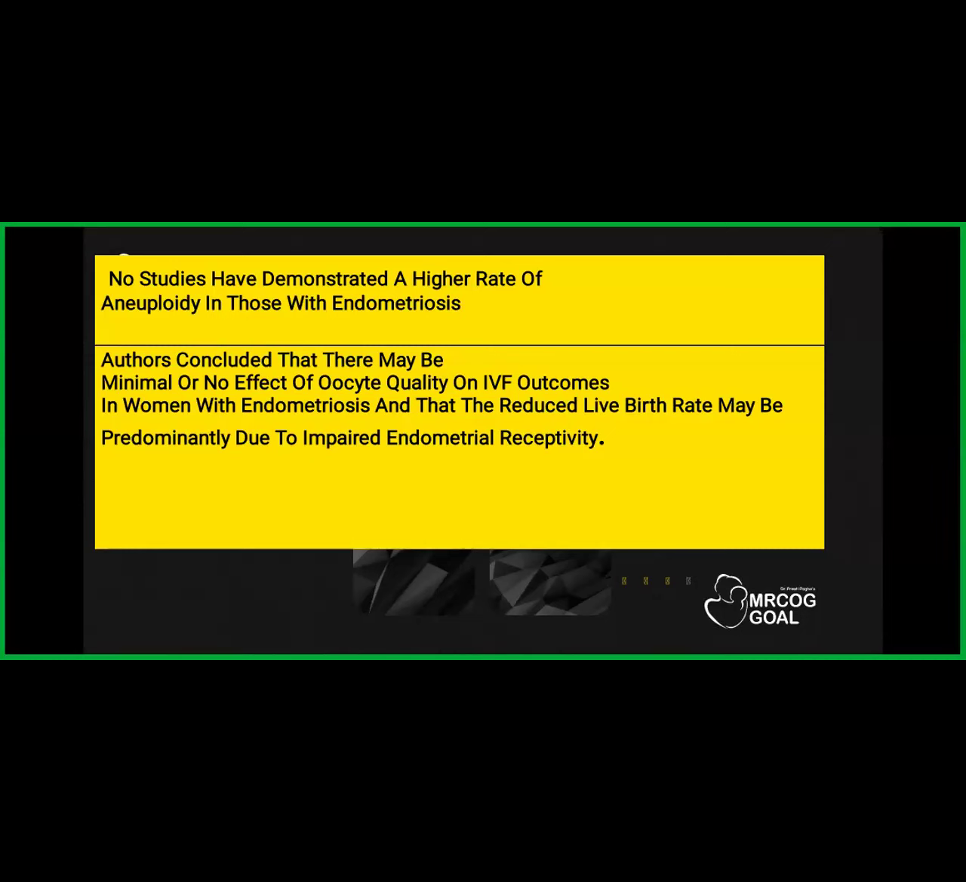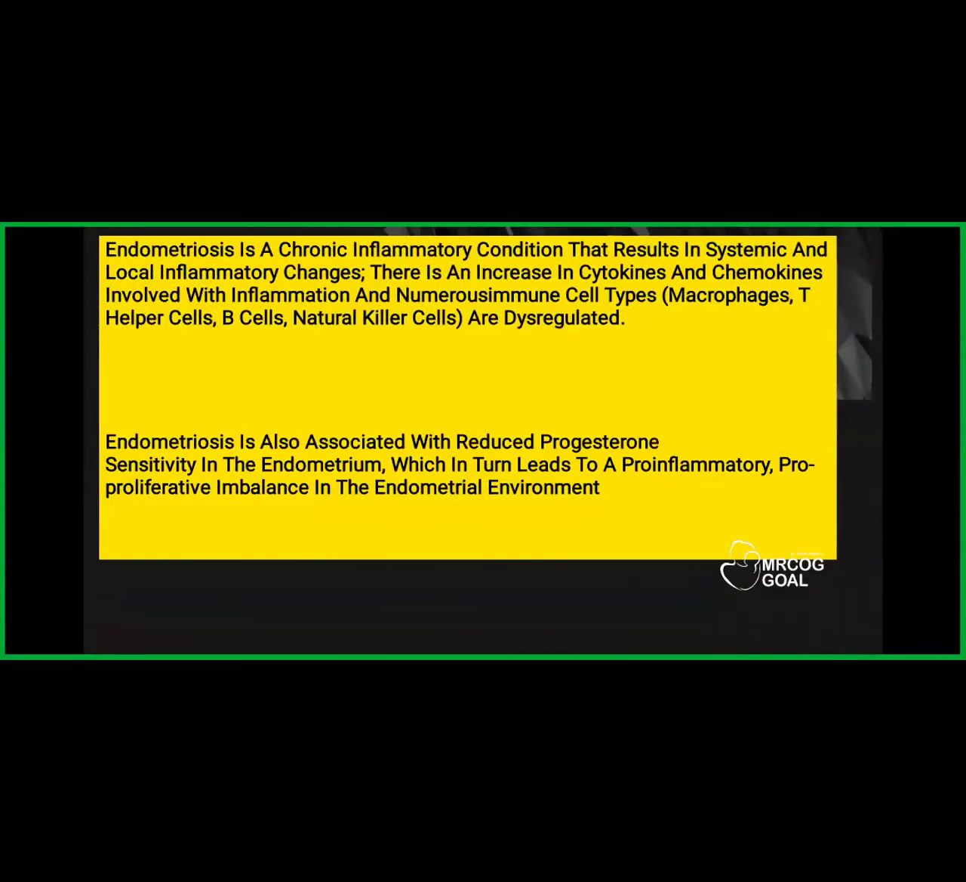Of course, there are lower implantation rates and everything, but most of the time, this study has said that though it affects the oocyte quality, the major problem with IVF success is because of the impaired endometrial receptivity in a patient with endometriosis. Endometriosis is a chronic inflammatory condition that results in systemic and local inflammatory changes. There is an increase in the cytokines and chemokines involved with inflammation, and also numerous immune cells, macrophages, helper cells, natural killer cells, all of them are dysregulated.